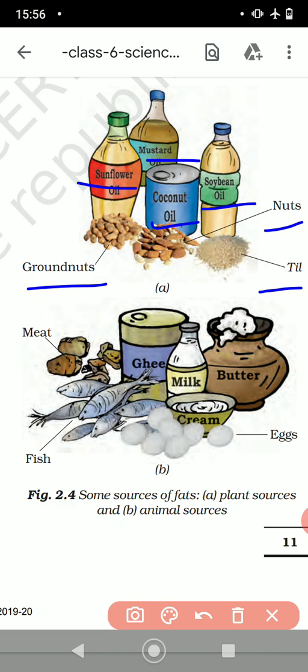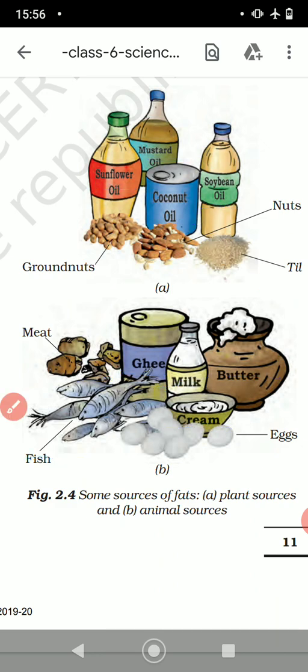Similarly, you will see the animal sources of fats, which come from animals. So ghee comes from milk, which comes from animals. Okay, same with milk, cream, butter. You can have meat and fish and eggs if you want sources of fats. Okay children, so they are the different sources of fats: animal sources of fats and plant sources of fats.